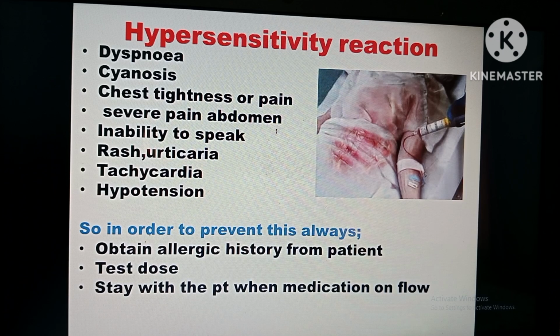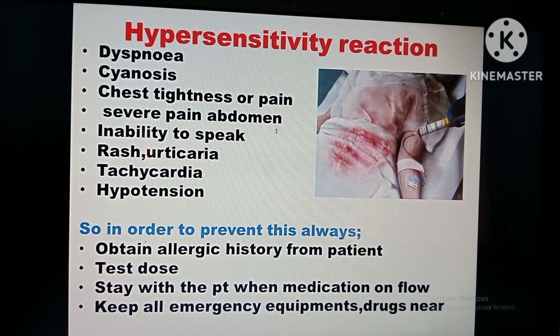Stay with the patient when medication is on flow. Keep all emergency equipment and drugs near, and check that all the equipment is in working condition: cardiac monitor, SpO2, suction apparatus, everything, not when the patient is in a bad state and you are running here and there. And always put a 3-way cannula when starting chemo drugs.